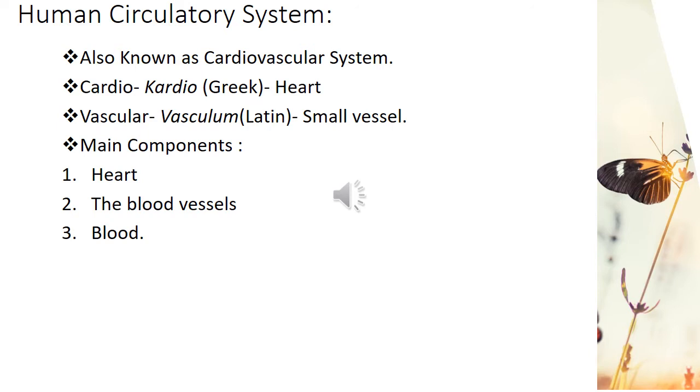When blood circulates in the human body, it takes oxygen from the lungs, nutrients from the small intestine, and hormones from the endocrine glands and delivers them to the different cells of the body. The blood vessels then take carbon dioxide and waste from body cells and deliver them to the lungs and kidneys, from where they are excreted from the human body.